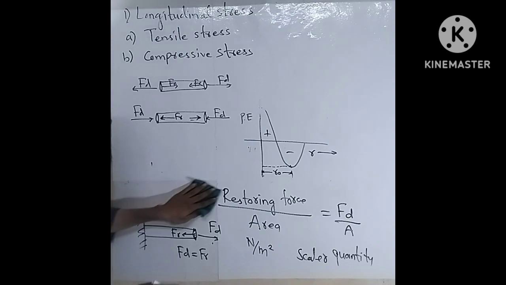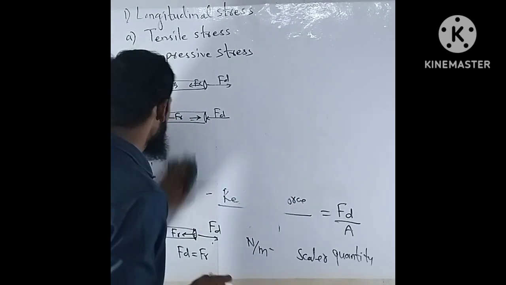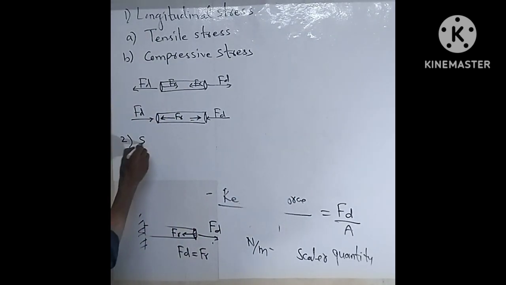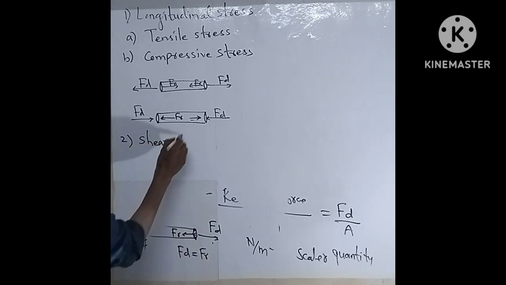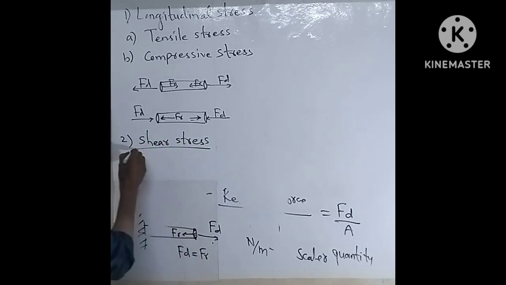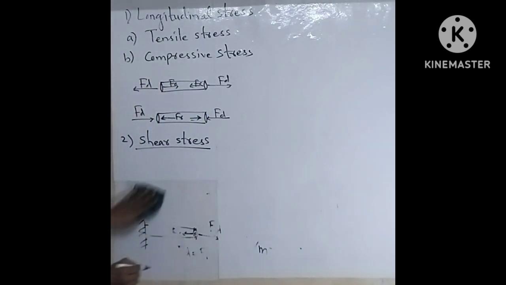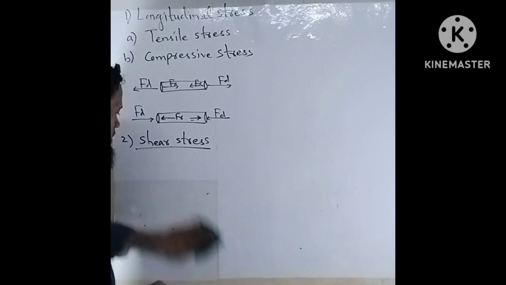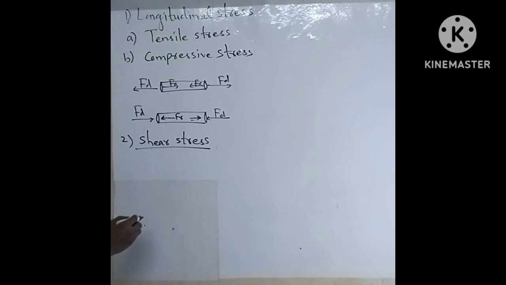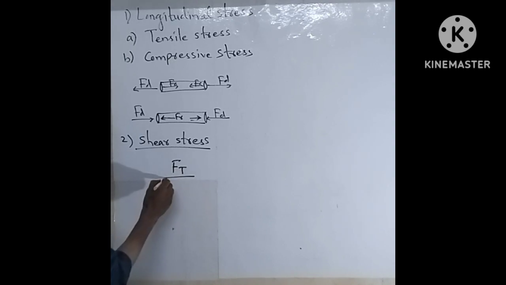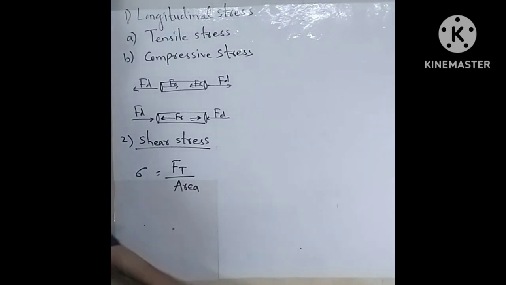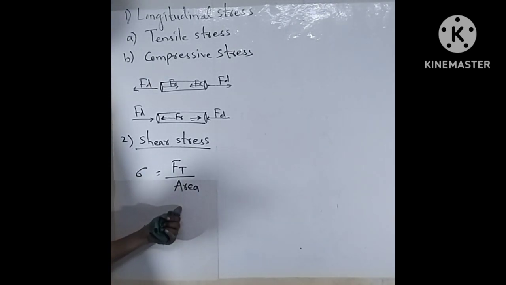Okay, now the second type is shear stress. We can understand shear stress with the help of an example. Shear stress is nothing but the tangential force applied per unit area. We denote it by sigma. This is the tangential force applied per unit area.